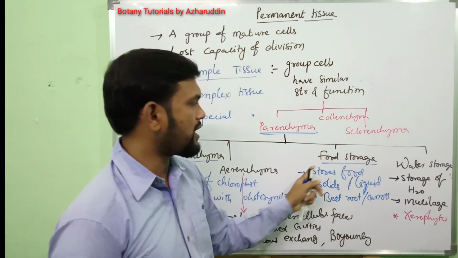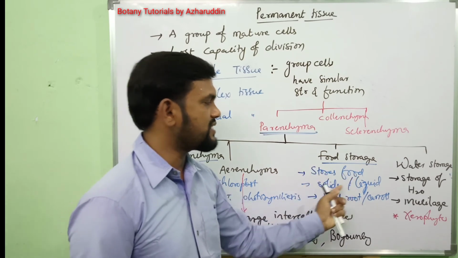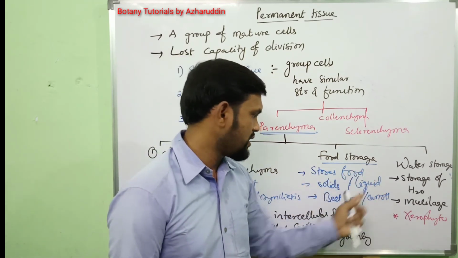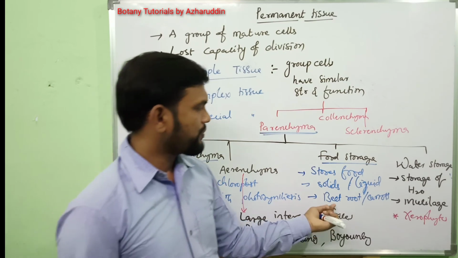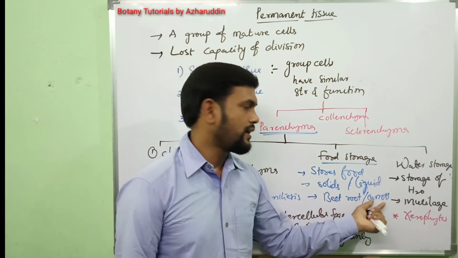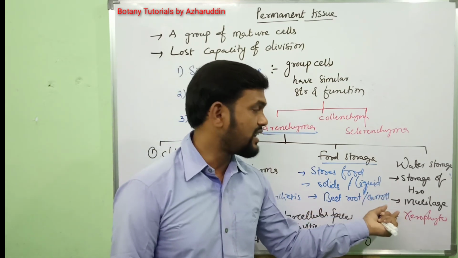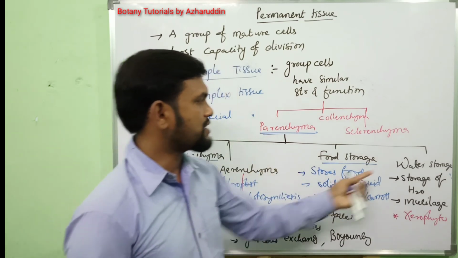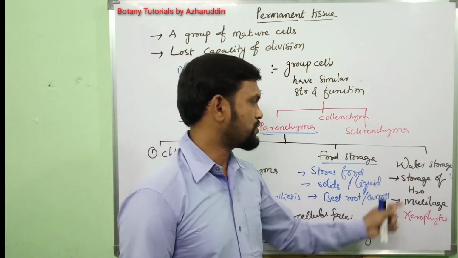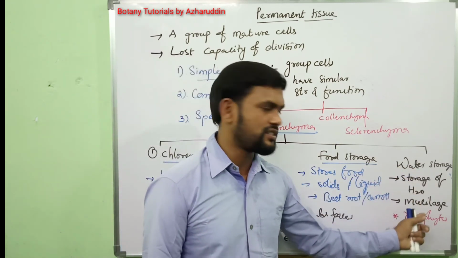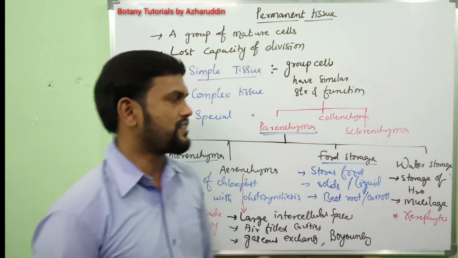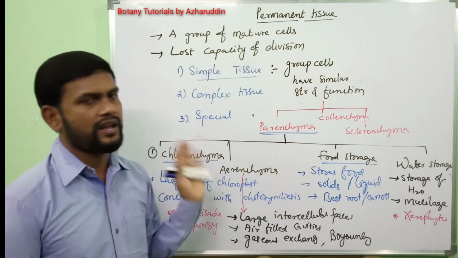Next, food storage parenchyma stores food materials in the form of solids or liquids, and it is mainly found in beetroot, carrot, and scale leaves of onion, etc. Next, water storage parenchyma stores water in the form of mucilage. It is mainly found in xerophytes. This is about classification of parenchyma.